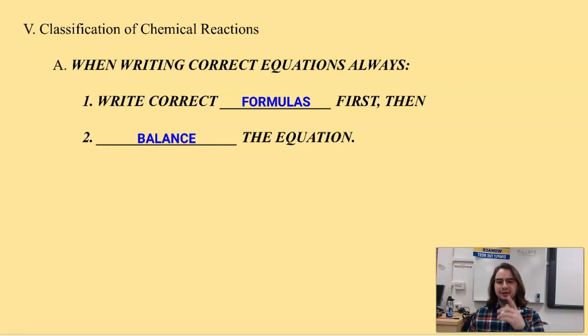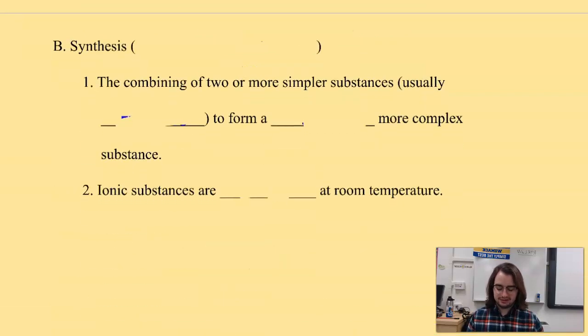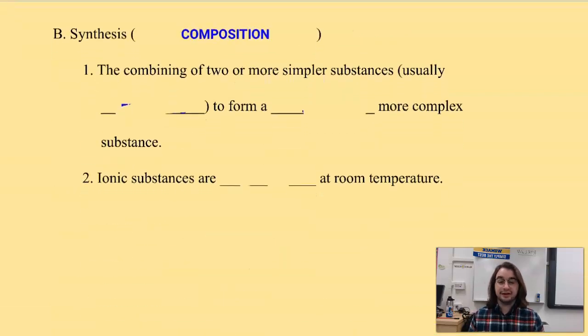Ready to dive in? We're going to start with our first one, which is called synthesis. Now, synthesis can also be called composition reactions. This depends on what they call them. But all synthesis is the combining of 2 or more simpler substances, they're often individual elements, to form one single, more complex substance. Now, ionic substances are always going to be considered solids at room temperature.